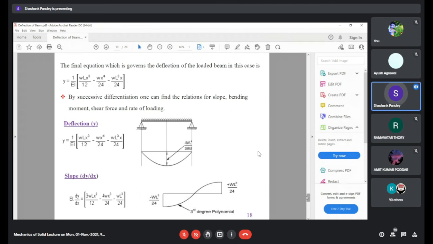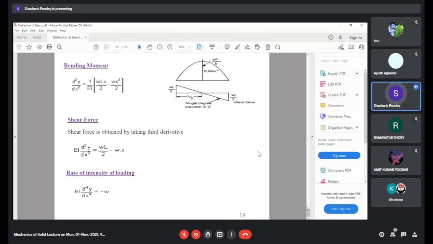Finally, we see that this is a fourth order equation in x. If I differentiate this equation once, we will get a slope which will be one order less, that is, cubic in nature.